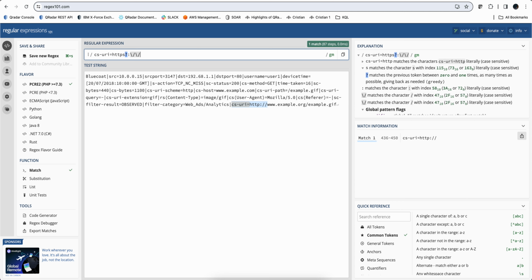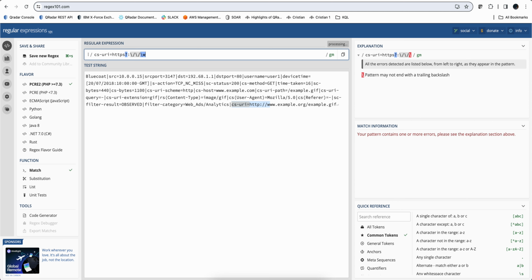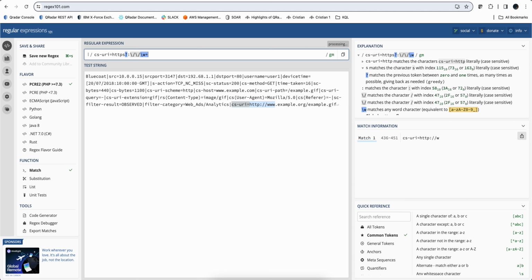I'm good. Now, this first part of the domain is a sequence of word characters. So I can say, well, this is just \w, and then the plus sign, one or many, and then they are followed by a dot. And then is the piece that I want, another one that is a sequence of word characters until a dot is hit.